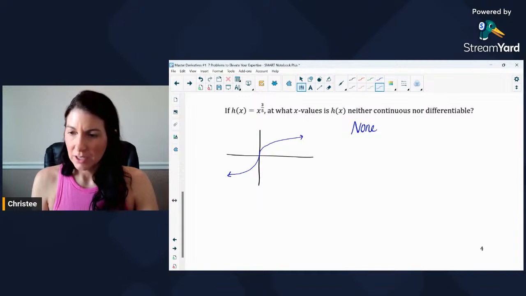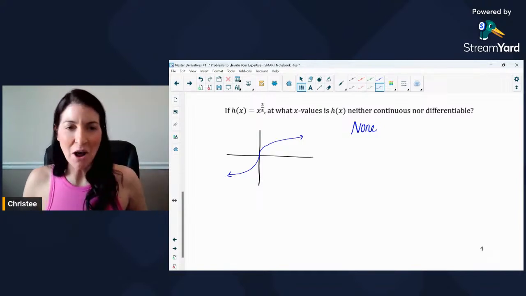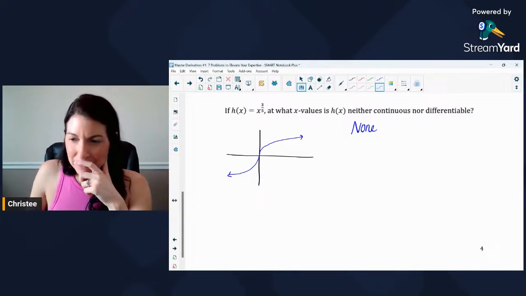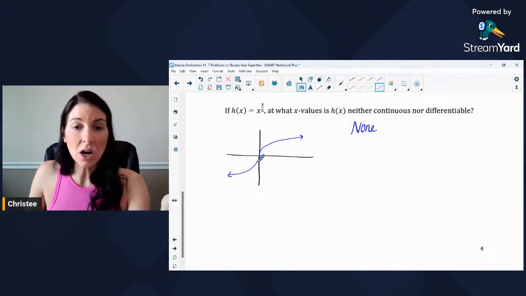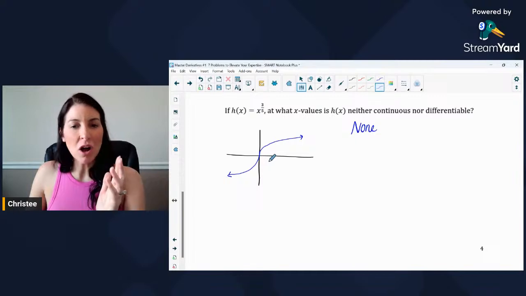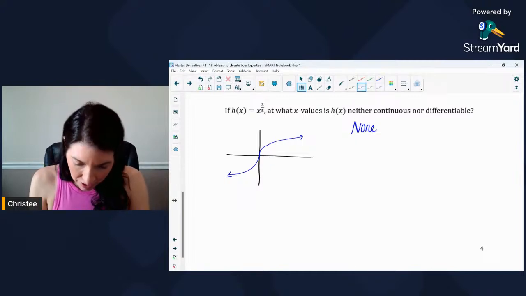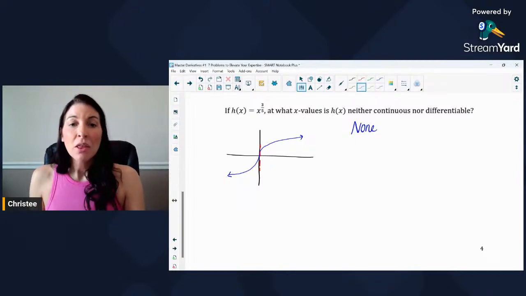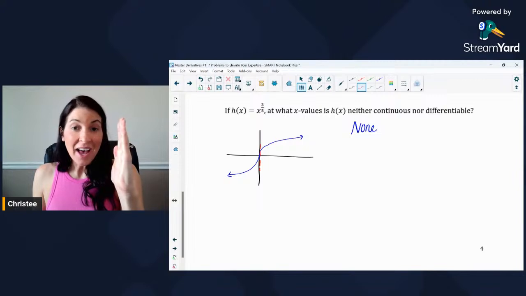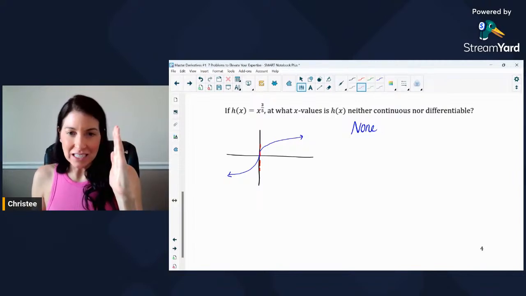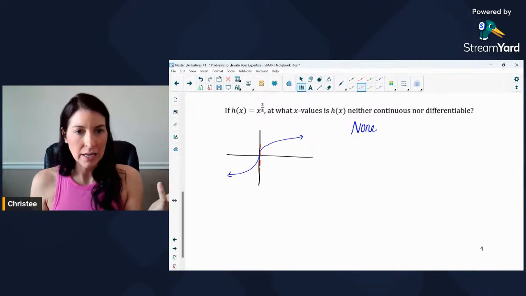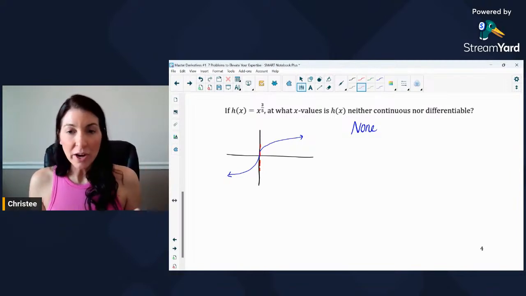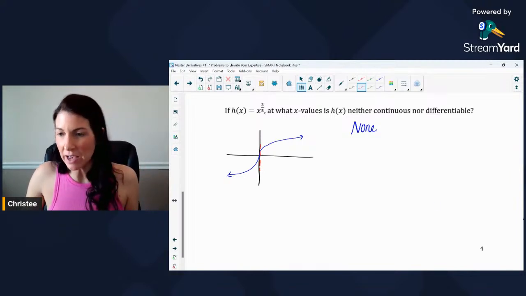I don't know. If I'm wrong, let me know. But I think it's something like this. And you can see that we determined that the function was not differentiable here at x equals 0. I can see that because if you were to draw in the slope of the tangent line, a little tangent line here, the slope is undefined. And so that's why the function was not differentiable at x equals 0, because it would have a vertical tangent line, and thus the function would not be differentiable there. But as you can see, the function is continuous everywhere.